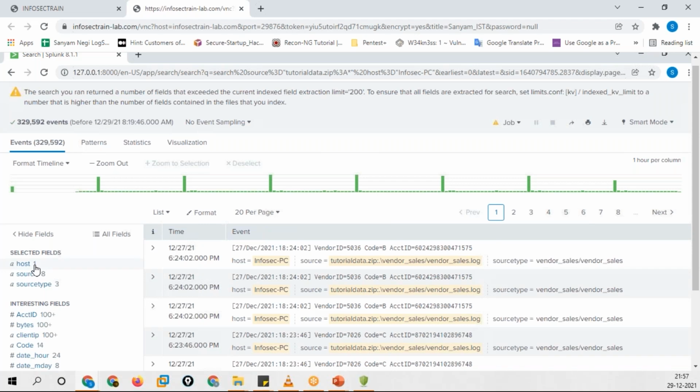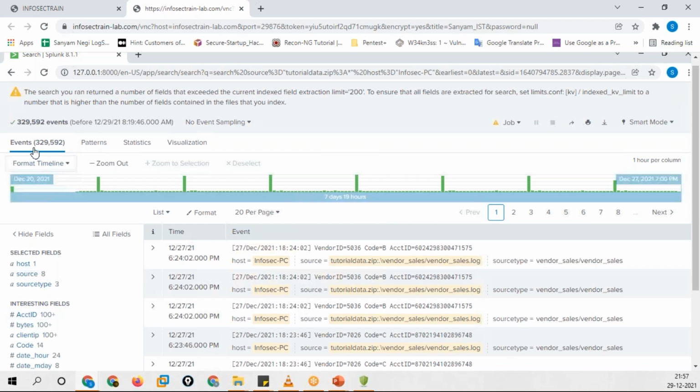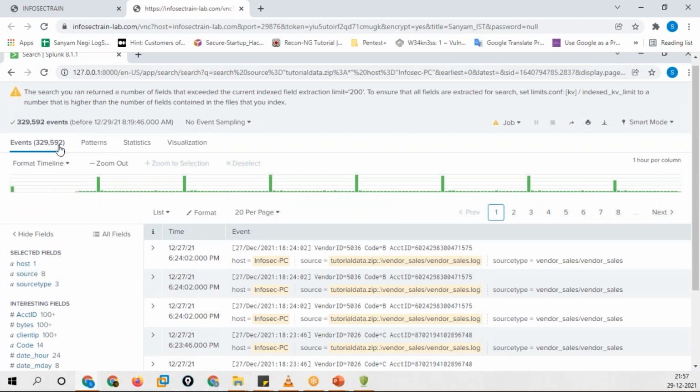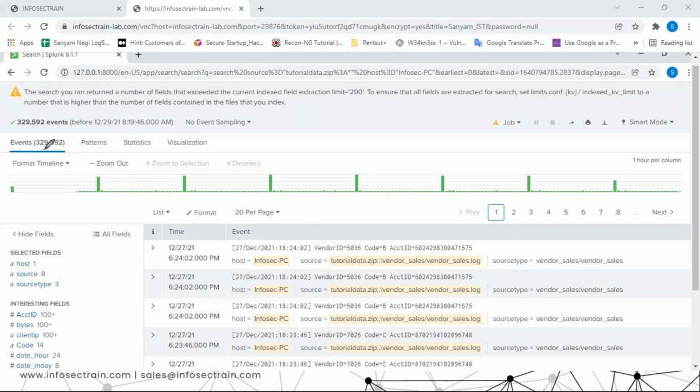Jawahar, it is a SIEM. Splunk is a SIEM tool. Okay. And let's suppose account ID 100 plus. It means in this entire event list, you can see, plenty of events, 329,592. These many events are there. So out of these 329,592 events, account ID has been listed in 100 plus events.